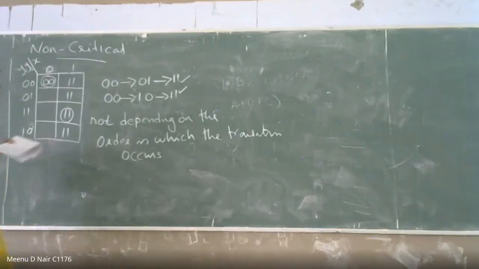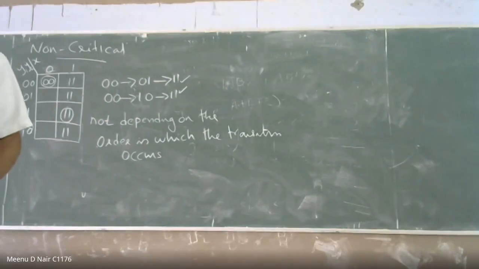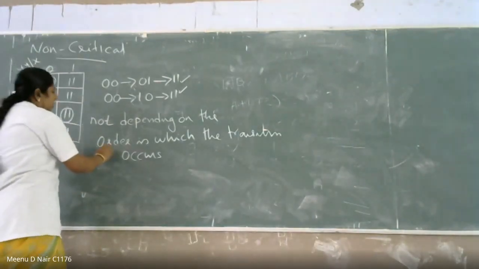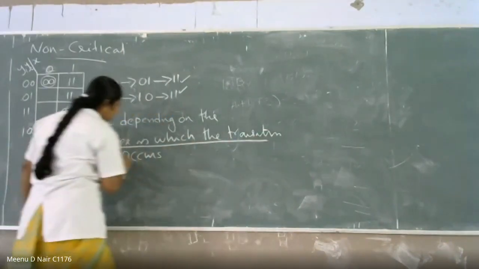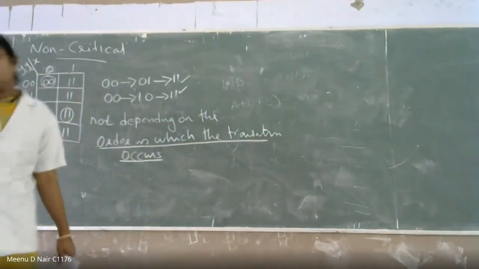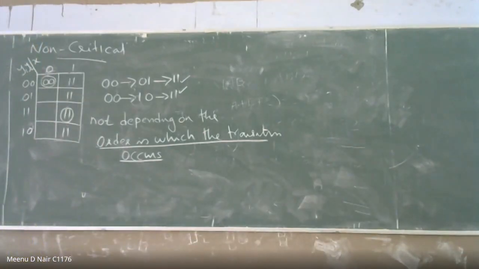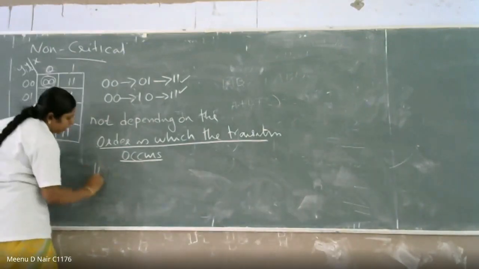So you can write the definition: if the final stable state the circuit reaches does not depend on the order in which the transitions occur, that is known as a non-critical race, and it is not harmful.